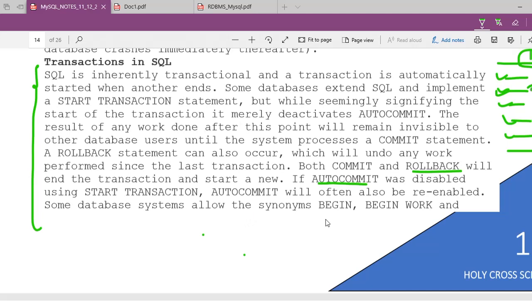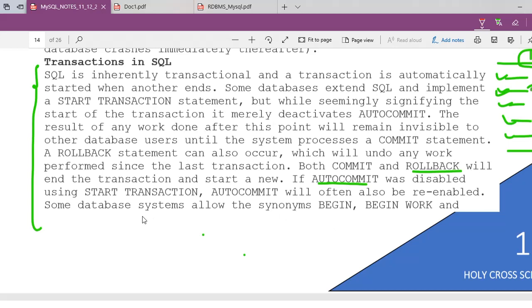A rollback statement can also occur, which will undo any work performed since the last transaction. Both commit and rollback will end the transaction and start anew. If auto commit has been disabled using start transaction, auto commit will often also be re-enabled. Some database systems allow the synonyms begin work and, just a minute.